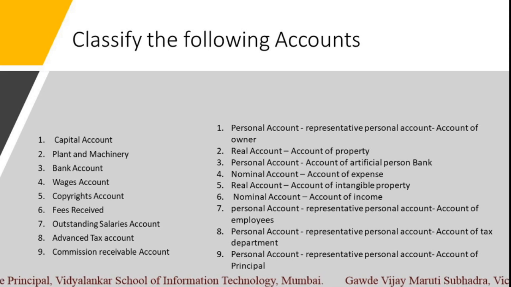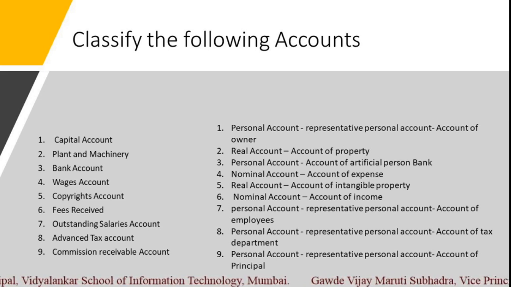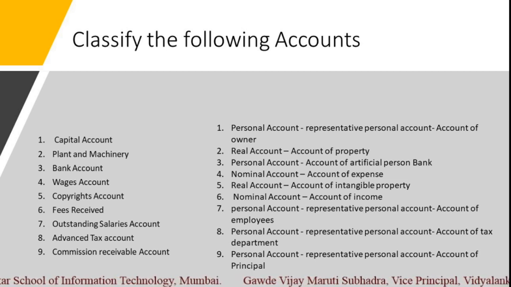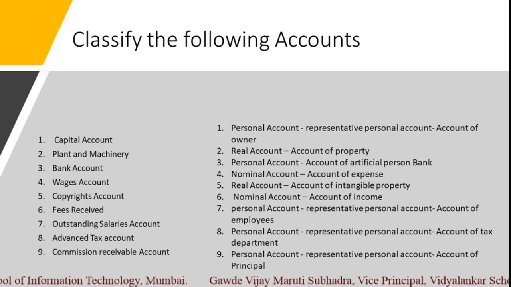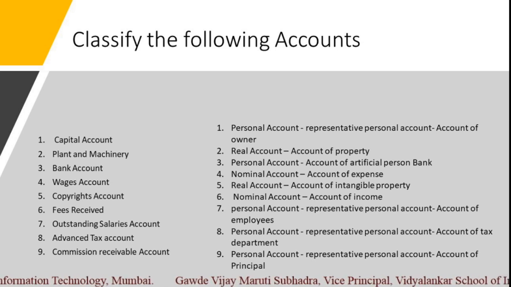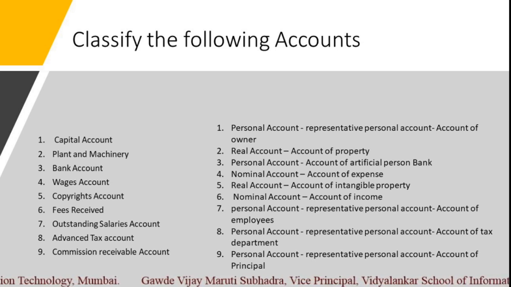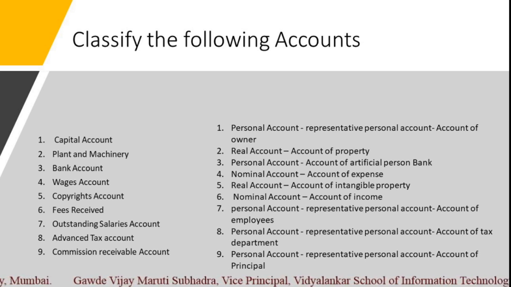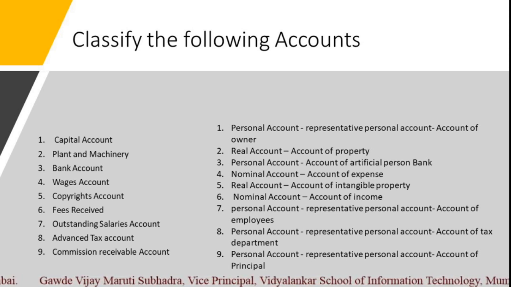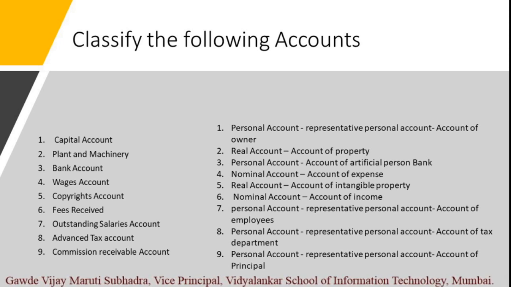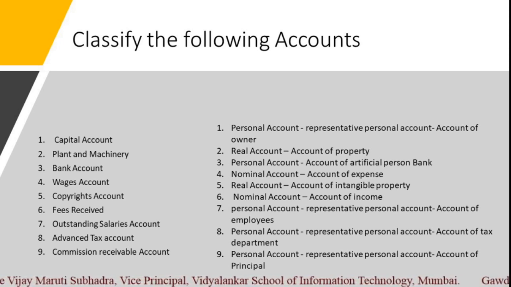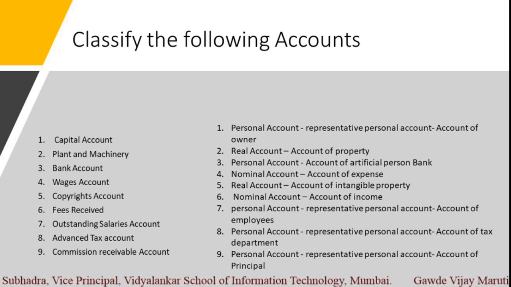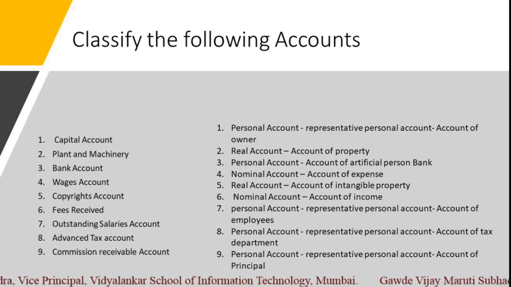So see, the first answer is personal account. Now why is it a personal account? Because capital account is actually the account of the owner, or you can say proprietor, or partners in case of a partnership firm, or shareholders in case of a company. So capital account is a name given to the accounts of the owner. So it is a representative personal account. Capital account represents owner, proprietor or shareholders.